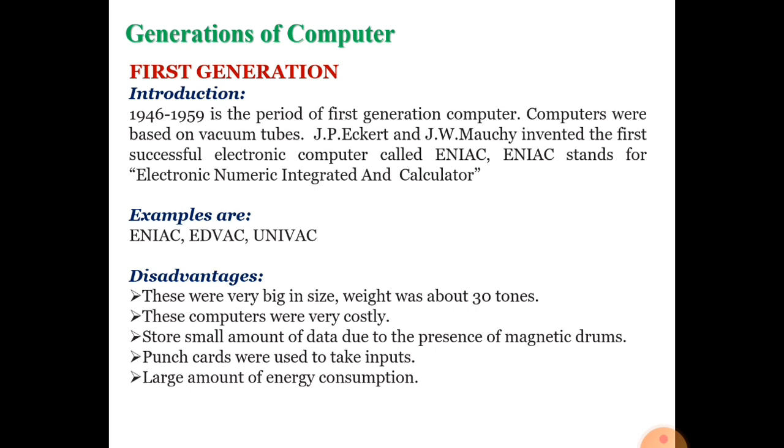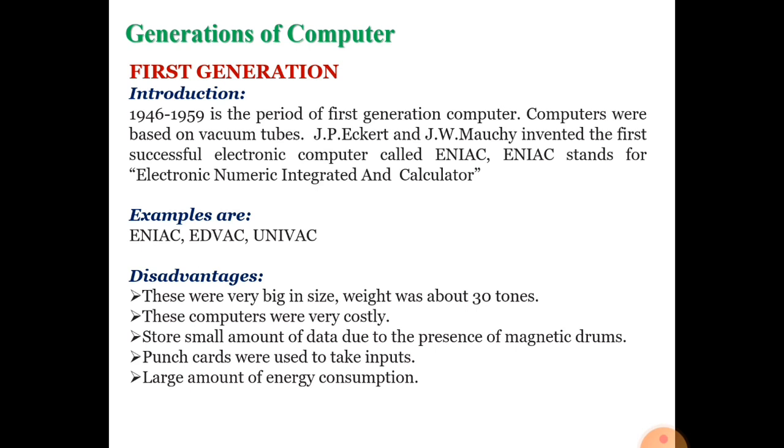What are the characteristics? I cannot say it is a disadvantage. Characteristics of the first generation computer. This computer was very big in size, heavy, with weight up to 30 ton.